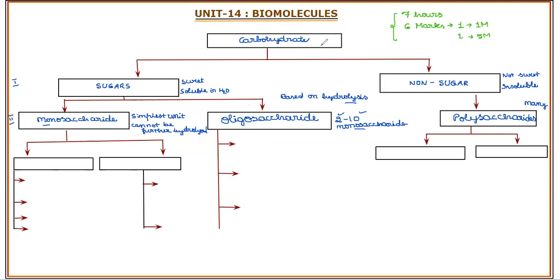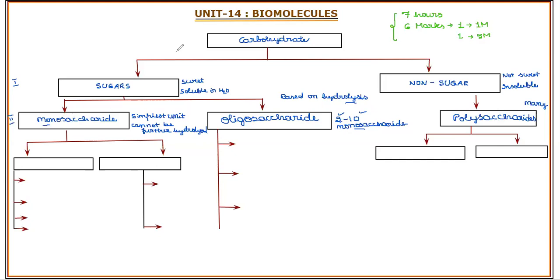First, sugars and non-sugars are based on their taste and solubility in water. The second is based on the number of saccharide units obtained on hydrolysis. If it is only one, meaning it cannot be further hydrolyzed, it is called a monosaccharide. If it is hydrolyzed to produce 2 to 10, it is an oligosaccharide. If it produces many saccharide units on hydrolysis, it is called a polysaccharide.